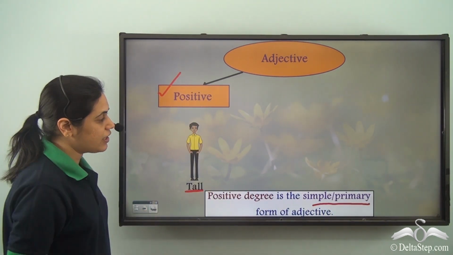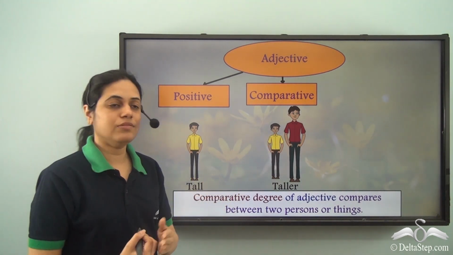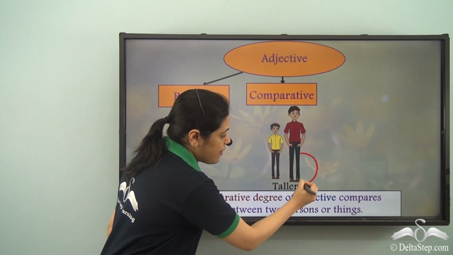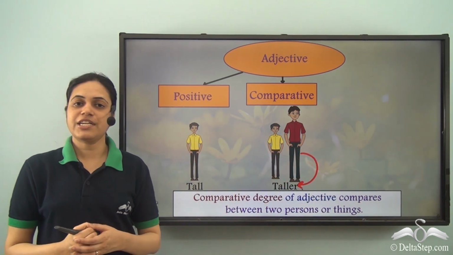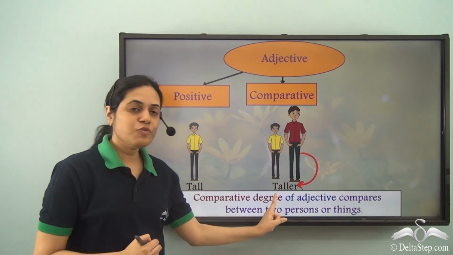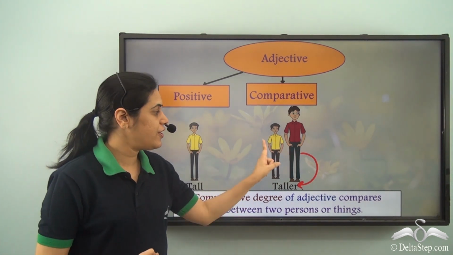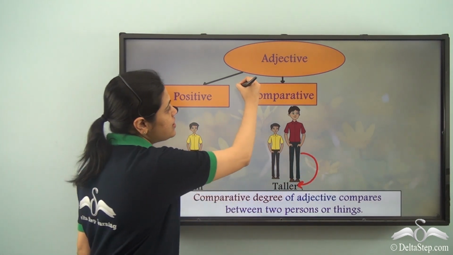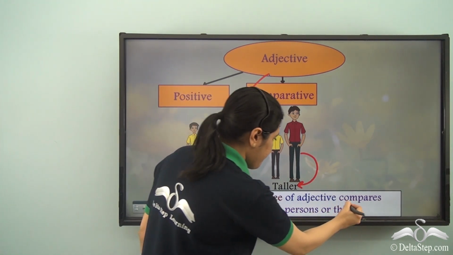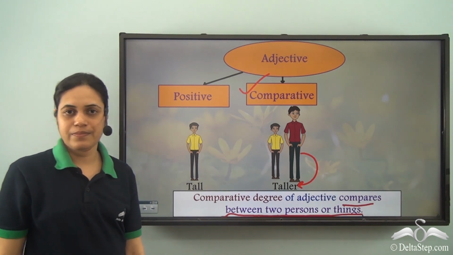Now if I have another boy, this boy in the red shirt, who is taller than the boy in the yellow shirt, I can describe him by the adjective taller. And because we are using the adjective taller to compare two people, it is the comparative degree of adjective. It compares between two persons or things.